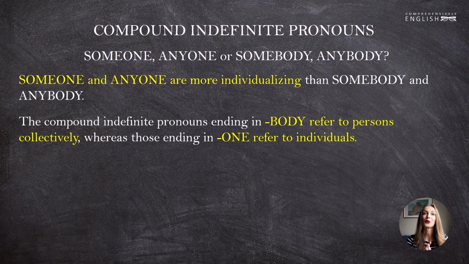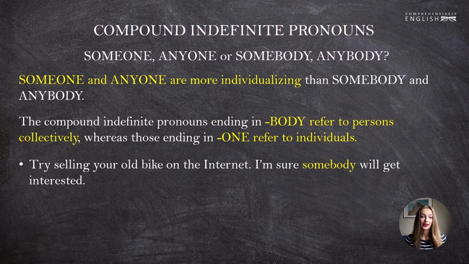That is a component of these words. Try selling your old bike on the internet. I'm sure somebody will get interested. In this sentence, what we want to say is that some people, maybe one, maybe a dozen, will get interested in your bike. We're not speaking about one individual.